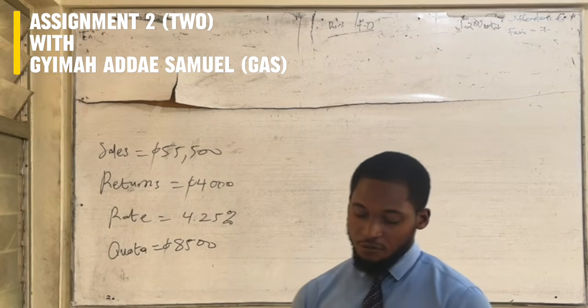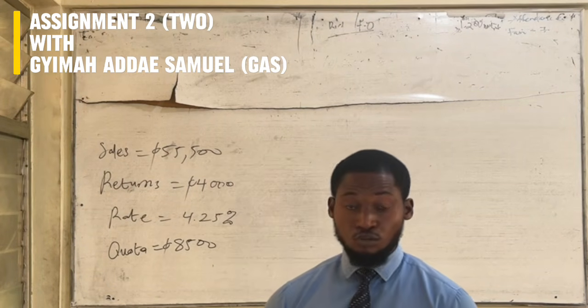So you know the formula for gross earning is salary plus commission plus bonus, if any.